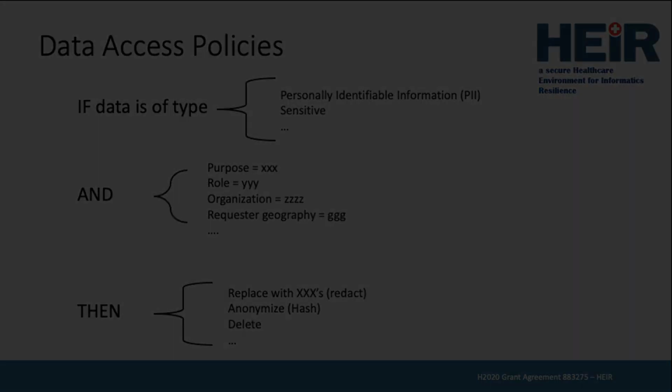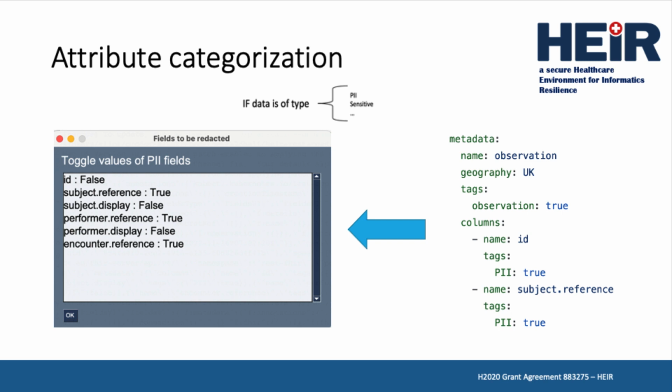Before returning data to a requester, the policy-aware framework enacts organization-defined access policies based on the categorization of the data being returned, such as personally identifiable information, or PII, to determine an action that needs to be carried out on the data before it can be returned to the requester or exported to another data store, such as a healthcare registry. Since FHIR precisely defines the fields in each resource, the healthcare data officer is able to categorize individual fields by assigning them labels such as PII.